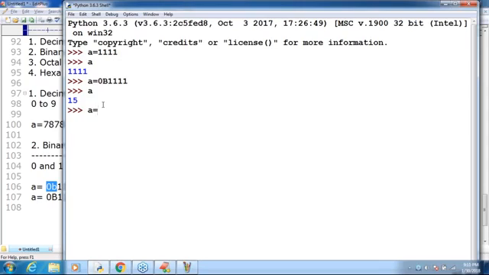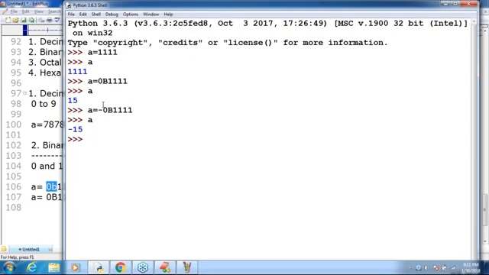A is equal to, sir, what do I have to specify? If you are going to use something like a negative, assume 0 capital B, observe that, 0 capital B 1111. What is the value we are going to get by default, sir? Minus 15. Clear for all of you, right? Either positive number or negative number, no problem at all.